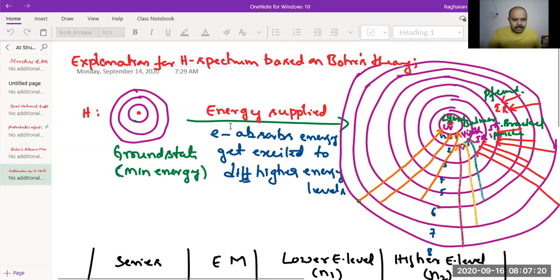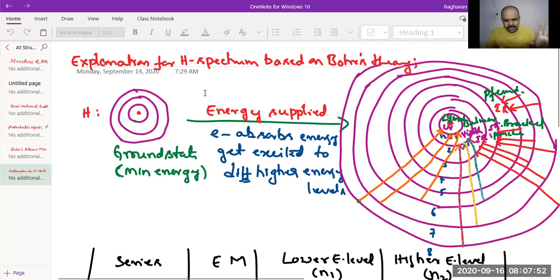For that, Bohr has to explain the hydrogen spectrum. He says in the hydrogen atom, the electron is there in the ground state. Ground state of any atom means when electrons are arranged in energy levels to attain the minimum energy possible, that arrangement is called the ground state. In the hydrogen atom, minimum energy is possible when the electron is in the first energy level.